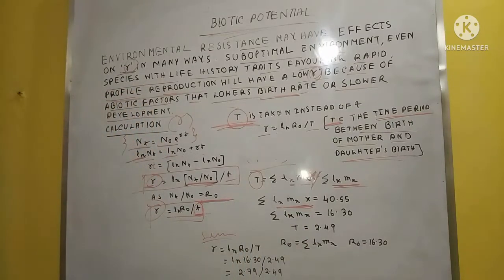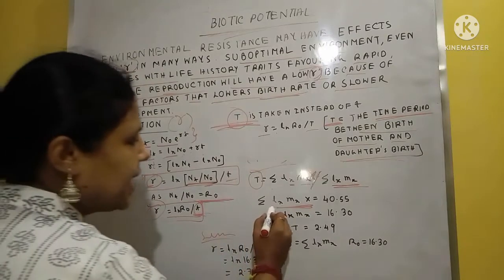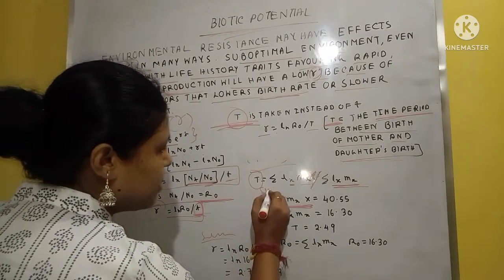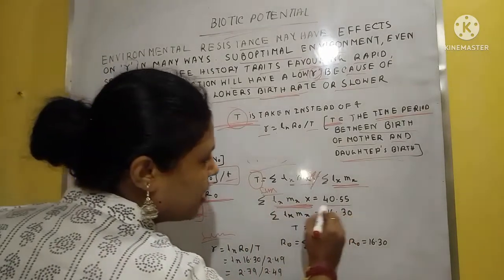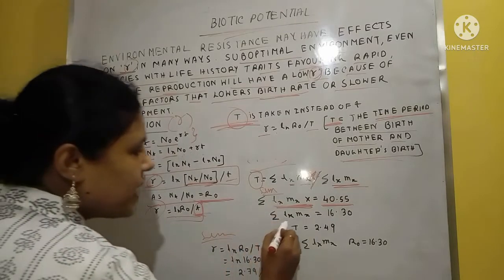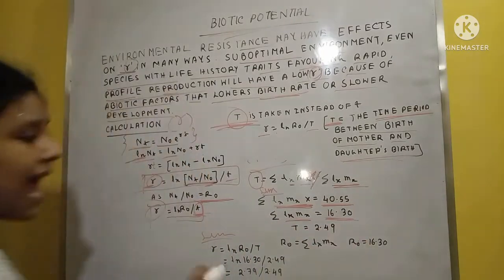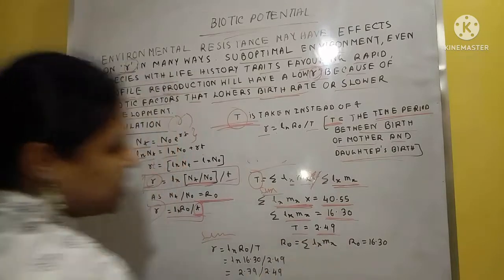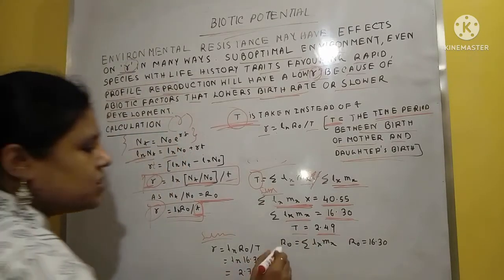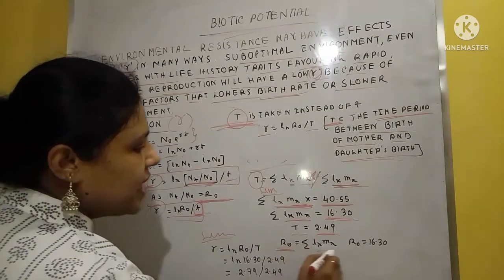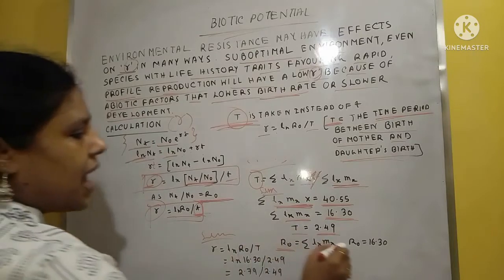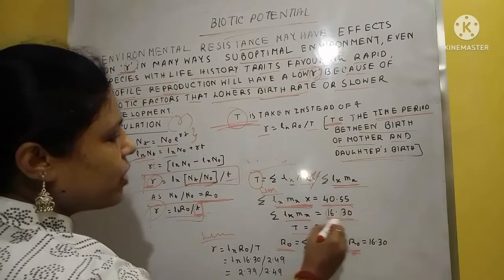Sorry for the disturbance. In the problem, we already have the values: summation of Lx mx x is 40.55, summation of Lx mx is 16.30, and the T value is 2.49. R0 equals summation of Lx mx, so R0 is 16.30.